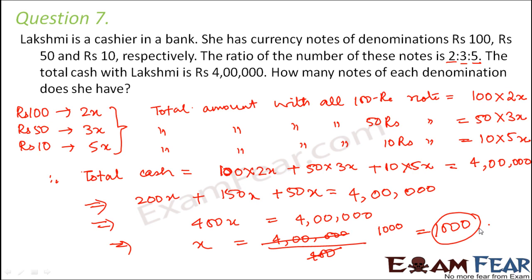So there would be how many 100 rupee notes? It would be 2000, 2 into 1000. How many 50 rupees notes? It would be 3000. That is 3 into 1000. And 10 rupees notes would be 5000. So these are the number of notes for each denomination.